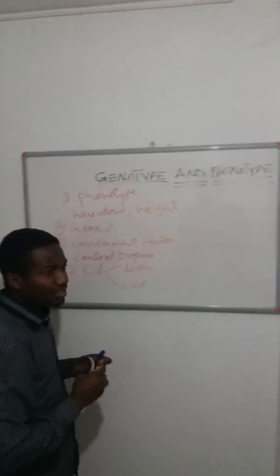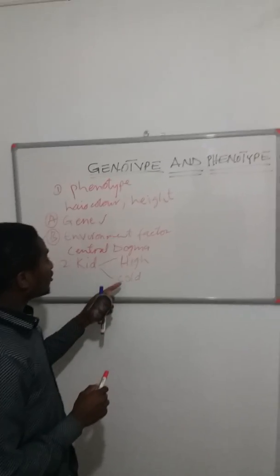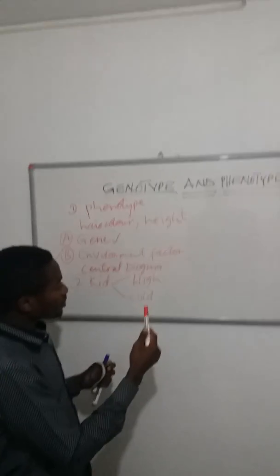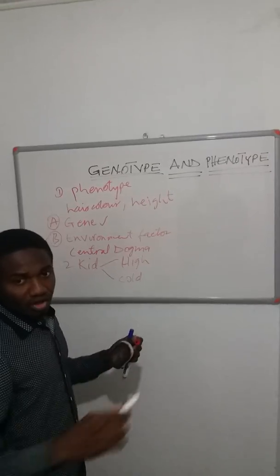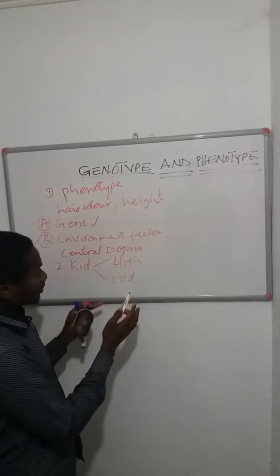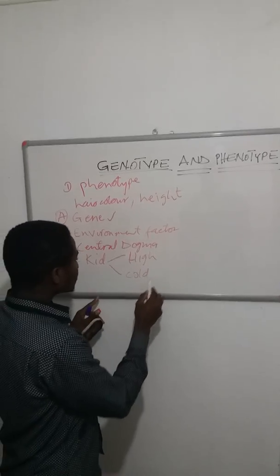There is an enzyme that is responsible for expression of the coloration of human beings. The enzyme is called melanin.